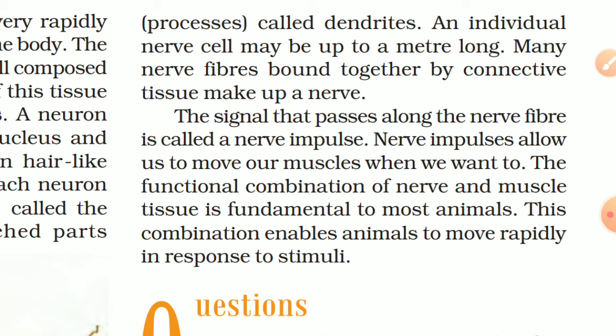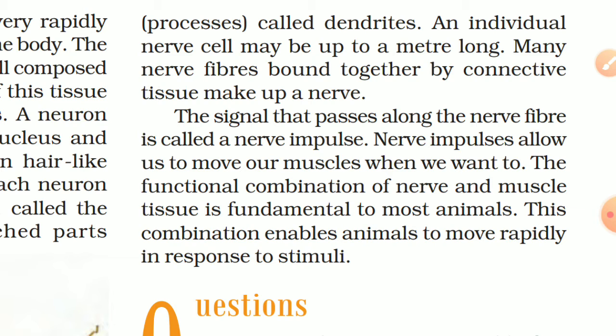Suppose when your hand touches a very hot object, then your hand will transfer that hot impulse, an electrical impulse, to your brain, and your brain will send a message to your hand to pull it away from touching that hot object. The functional combination of nerve and muscle tissue is fundamental to most animals. This combination enables animals to move rapidly in response to stimuli.